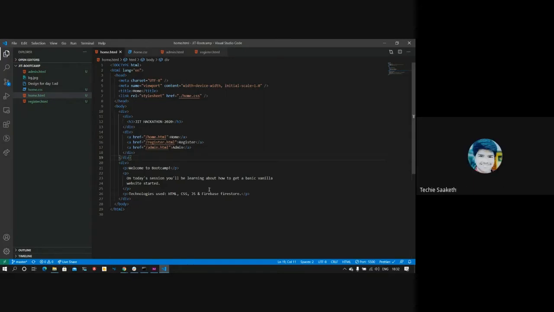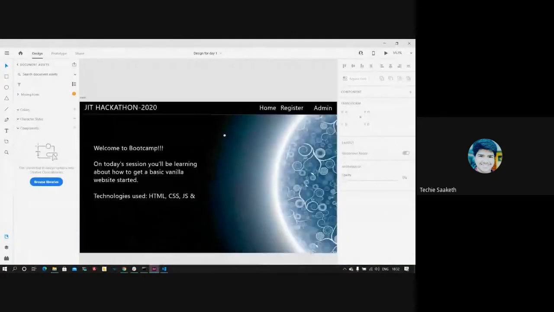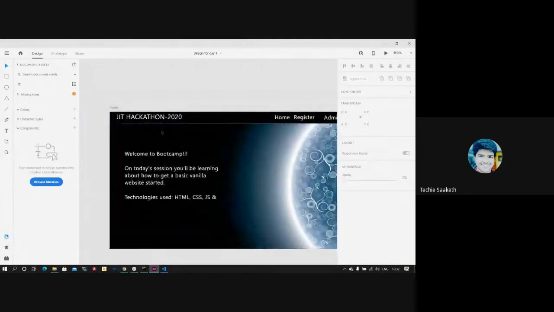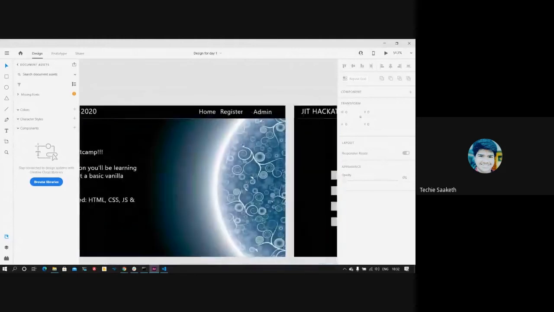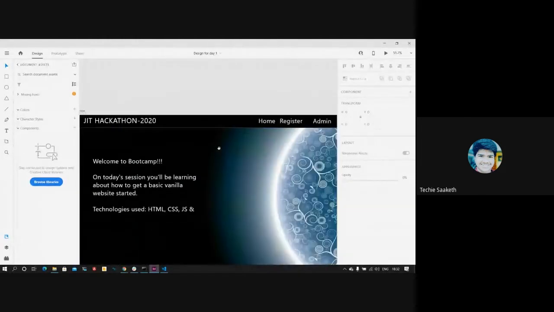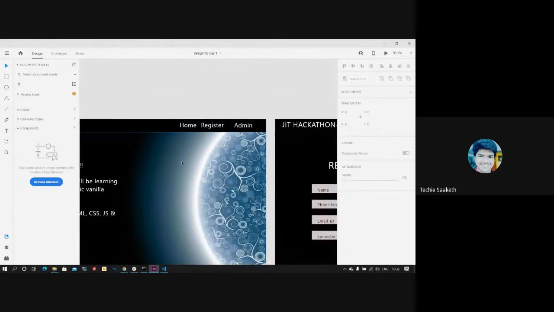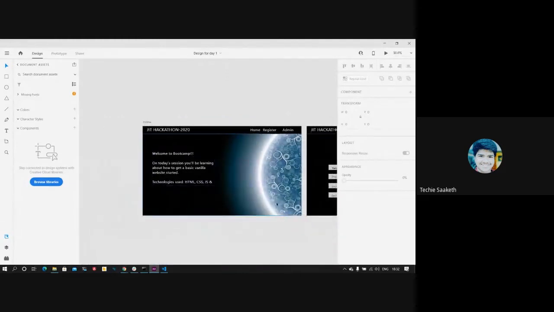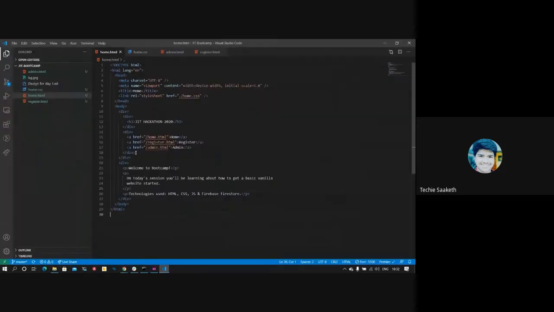Here we can see that all the contents are getting displayed in one single line: JIT Hackathon 2020 and the rest. We'll now try to do that next. Since all these elements are to be displayed in a row, we need to target this part of our code. So we'll name it with some ID or class. In this case, I'm choosing ID. I'll write it as nav.